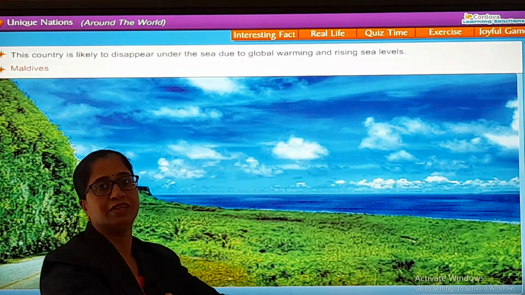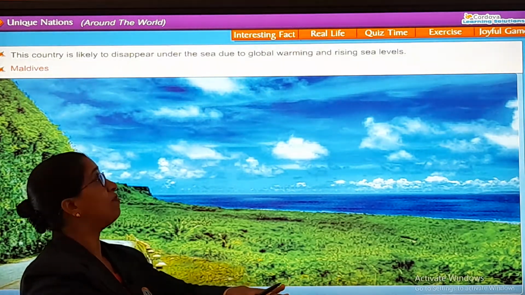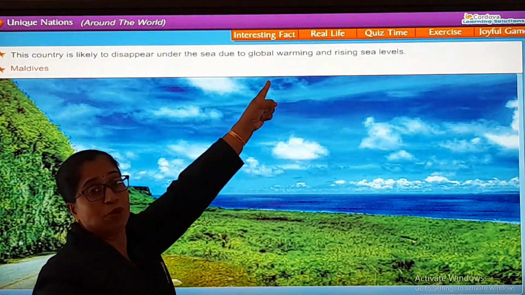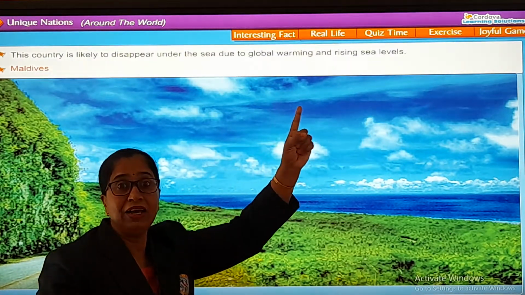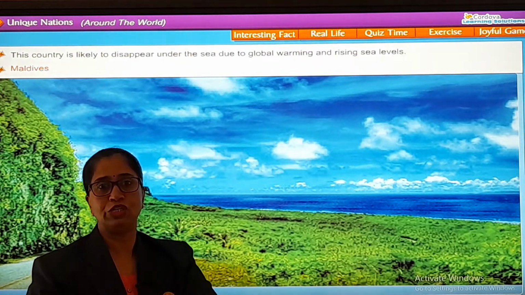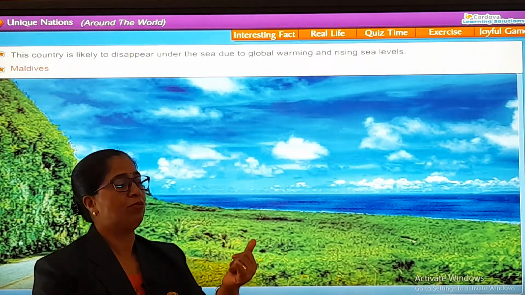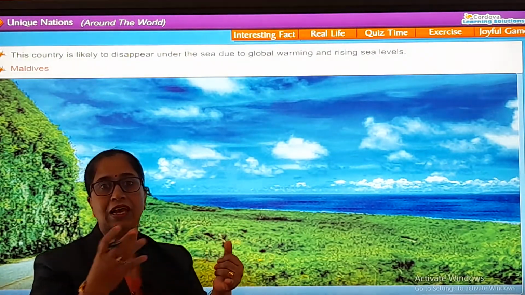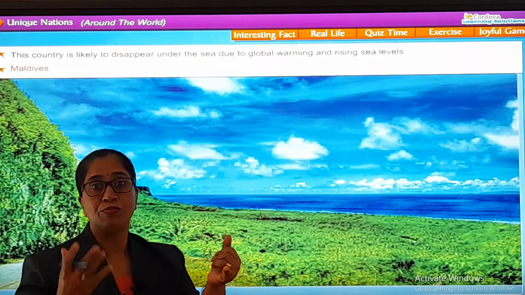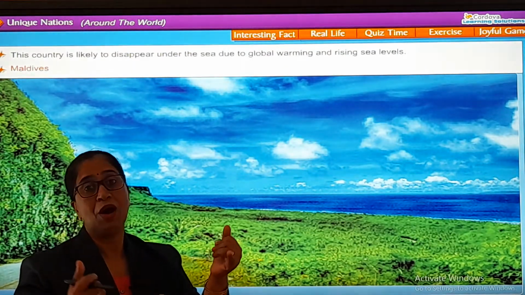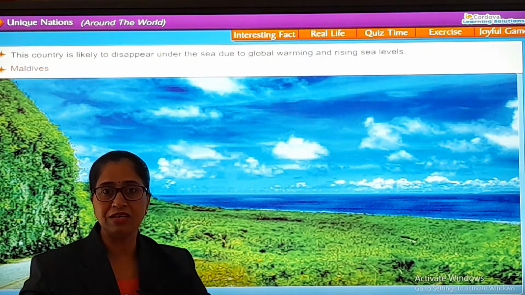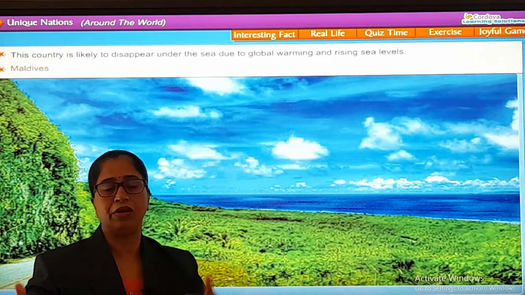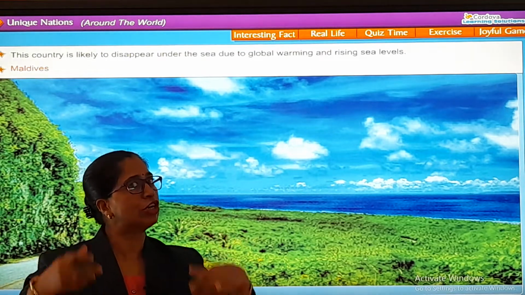ये कैसे रोक सकते हैं? How can we stop it? We have to stop global warming. And how is that possible? By reducing the use of private vehicles. हम लोग जो vehicles use करते हैं, they give out smoke. Smoke contains carbon dioxide. More carbon dioxide in the air, and we are cutting down trees. More trees are cut down. Trees होता तो trees carbon dioxide को ले लेता.